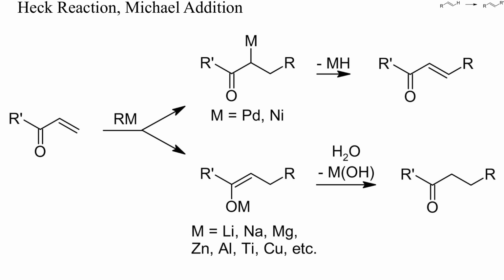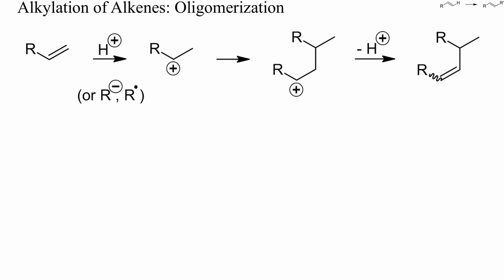The extent of 1,4 addition can also be enhanced by adding catalytic amounts of copper, which is softer than alkali cations. In other words, when an organometallic reagent adds to an enone, the selectivity will change from 1,2 addition to 1,4 addition to Heck reaction as we go from hard organometallics to polarizable organometallics of noble metals. Most alkenes can also be dimerized or converted into oligomers or polymers.